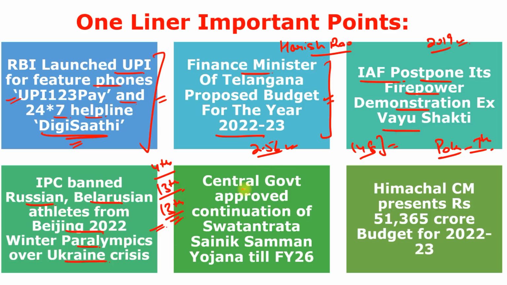Next, central government approved the continuation of Swatantra Sainik Samman Yojana till February 2026, or you can say March 2026, or the financial year of 2026. So central government has approved the continuation of this scheme for the financial year of 2021-22 to 2025-26, and total outlay of this scheme is 3274 crore rupees. And under this Samman Yojana, freedom fighters and their eligible dependents are given pension and other financial benefits till the year of 2026.